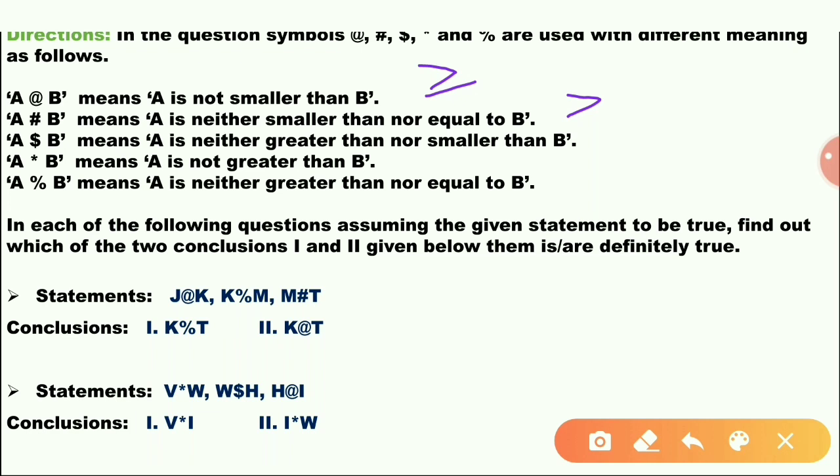A dollar B means A is neither greater than nor smaller than.